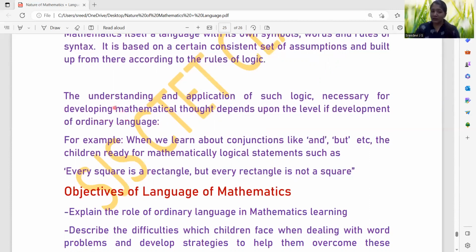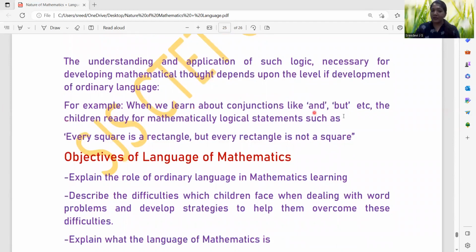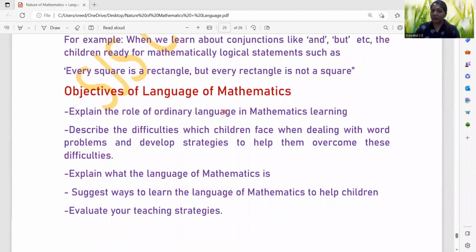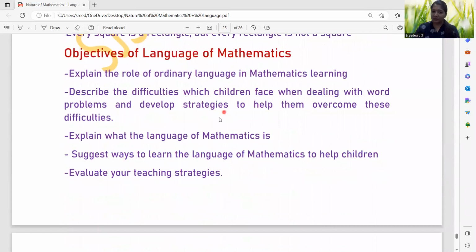So that language emphasis should be there. For example, when we learn about conjunctions like "and," "but," etc., the children are ready for mathematically logical statements. As I told you, every square is a rectangle, every rectangle is not a square. These kinds of framing can be done by using conjunctions, right? So this is also a part of mathematical language formation.